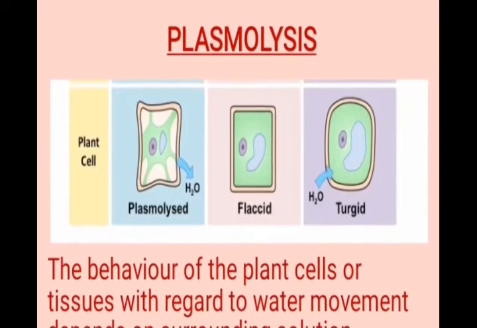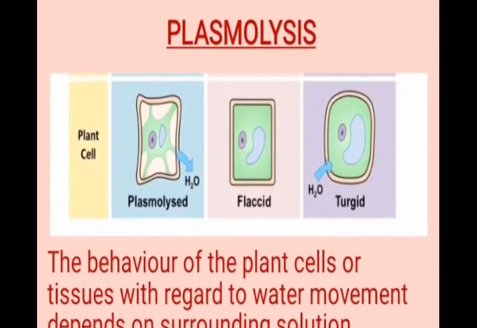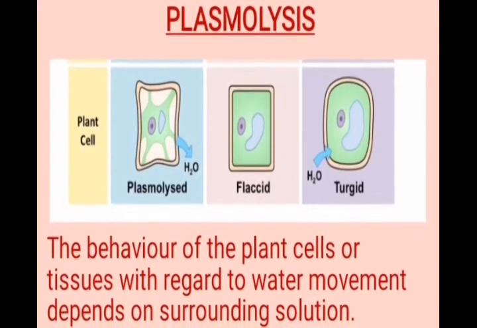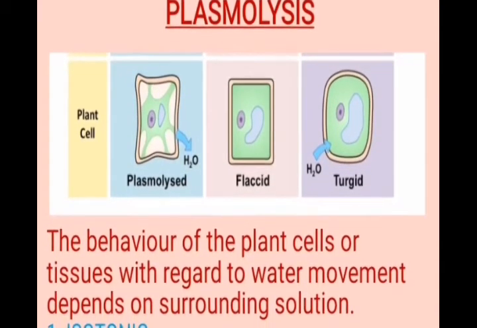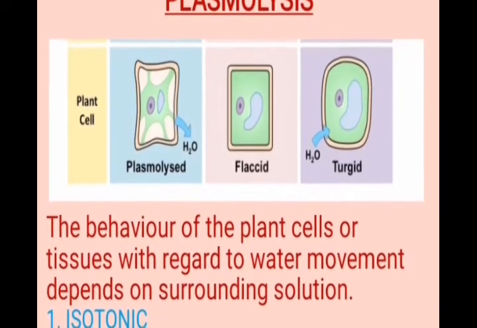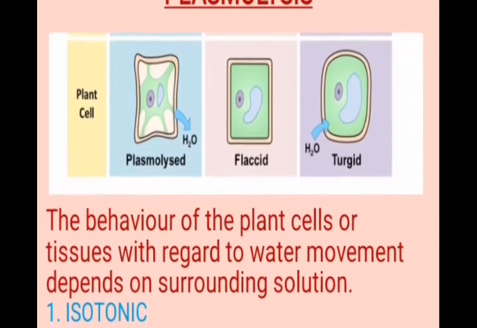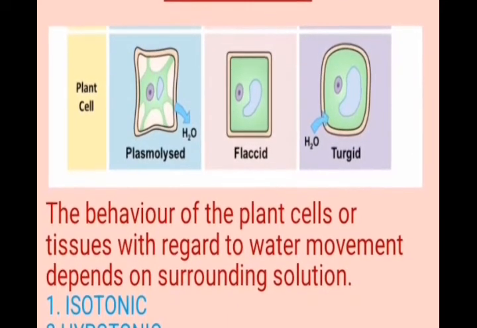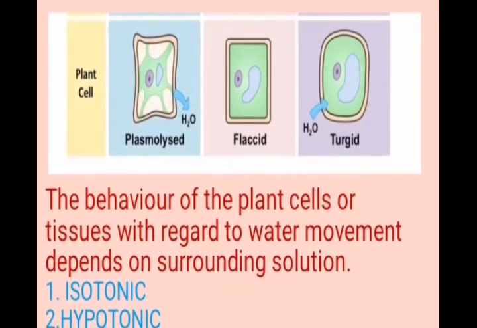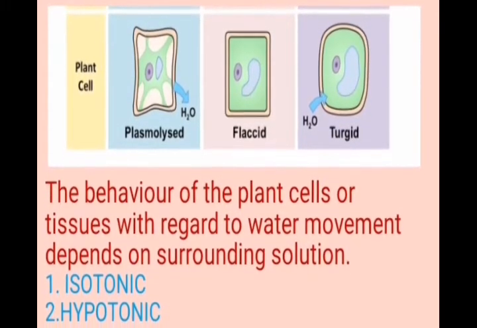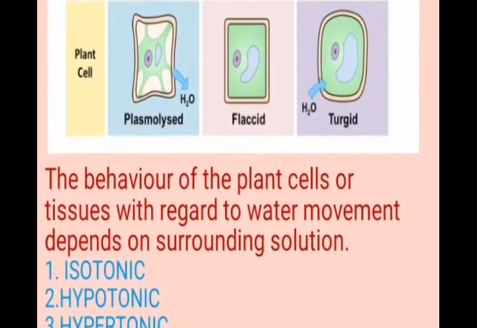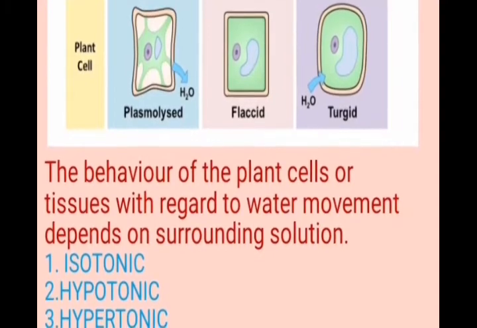Plasmolysis. Before going to know about what is plasmolysis, we have to know the behavior of plant cells or tissues with regard to water movement, which depends on the surrounding solution. We have three types of surrounding solutions for the behavior of plant cells. They are isotonic solution, hypotonic solution and hypertonic solution.